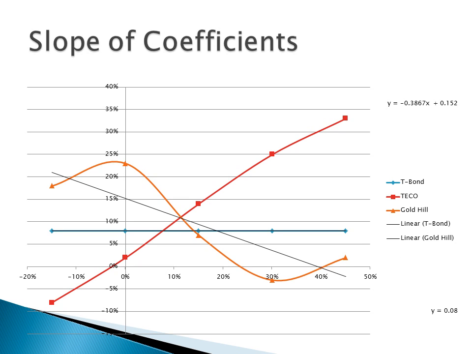This graph shows the slope coefficients. The slope coefficient for Gold Hill is y equals negative 0.3867x plus 0.152, and the slope coefficient for the T-bond is y equals 0.08. Therefore, the beta is 0.08, just like that of the market.